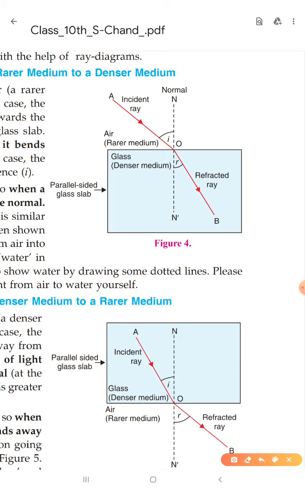Got it? So you can see from here also, here is a parallel sided glass slab and this is air. And the light is moving from air to glass. So from this diagram we can see that air is a rarer medium, because the speed of light in air is more than in the denser medium, which is glass. This is an important thing.